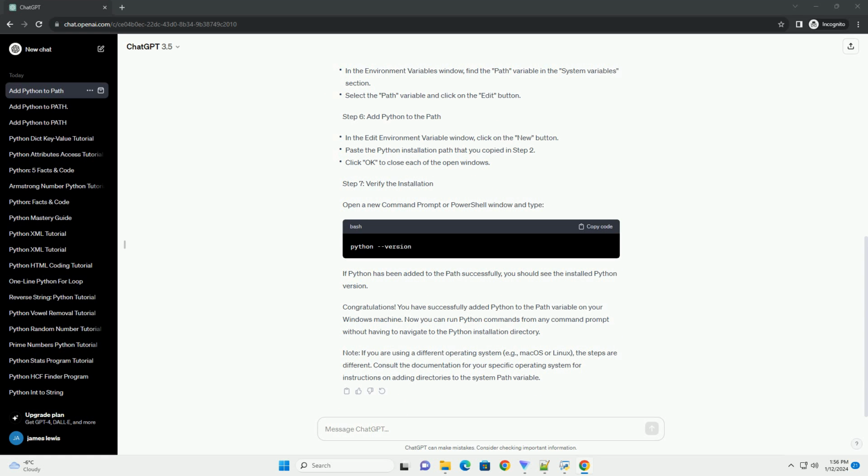Step 3. Open System Properties. Step 4. Open Environment Variables. Step 5. Edit the path variable. Step 6. Add Python to the path. Step 7. Verify the installation. Open a new command prompt or PowerShell window and type the command. If Python has been added to the path successfully, you should see the installed Python version.